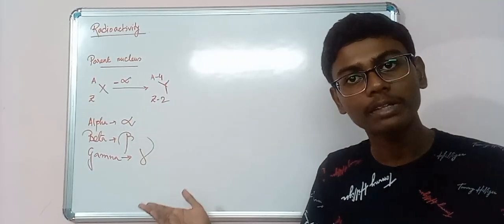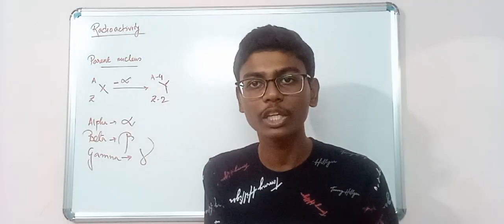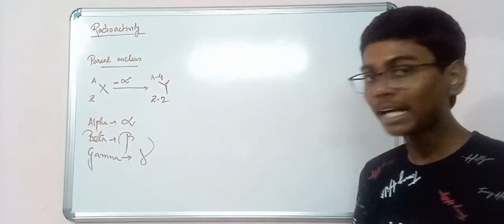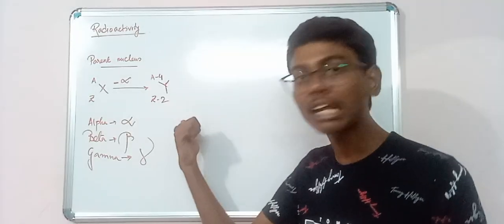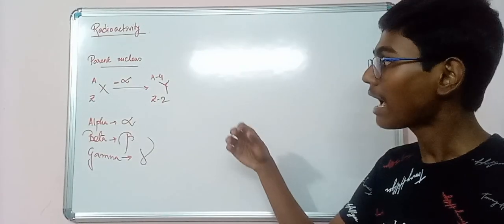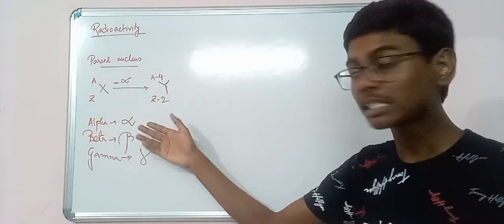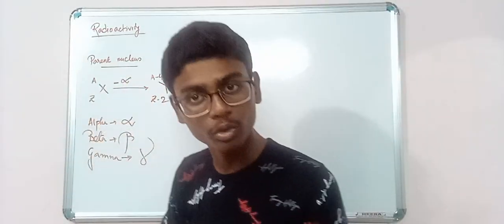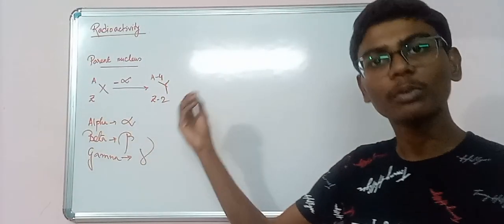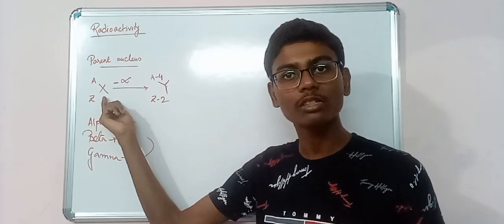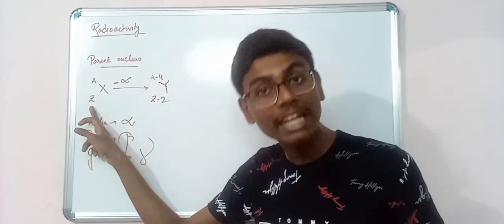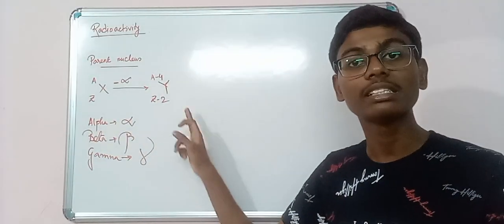Now you will say, what has happened? Actually, this is going to happen if you take uranium in hand. Obviously, you will not take it directly because it's radioactive. But if you see uranium, it is happening. It's not something theoretical. It's actually happening. The mass number is getting reduced by 4 and the atomic number is getting reduced by 2. So suppose for example the mass number of X was 24, here it will become 20. And if the atomic number of X is 18, here it will become 16.